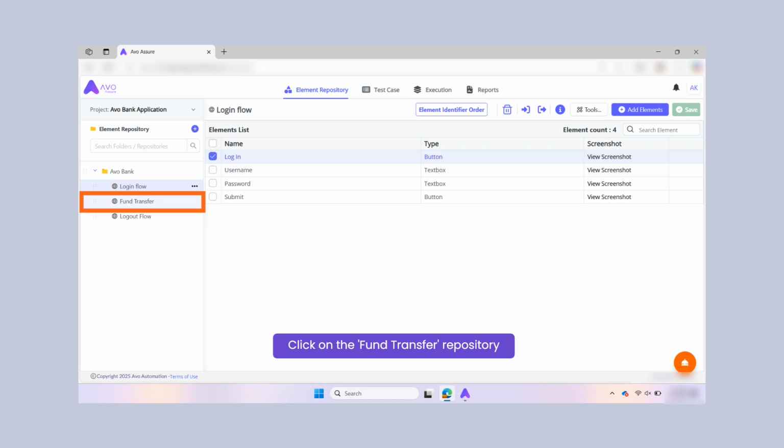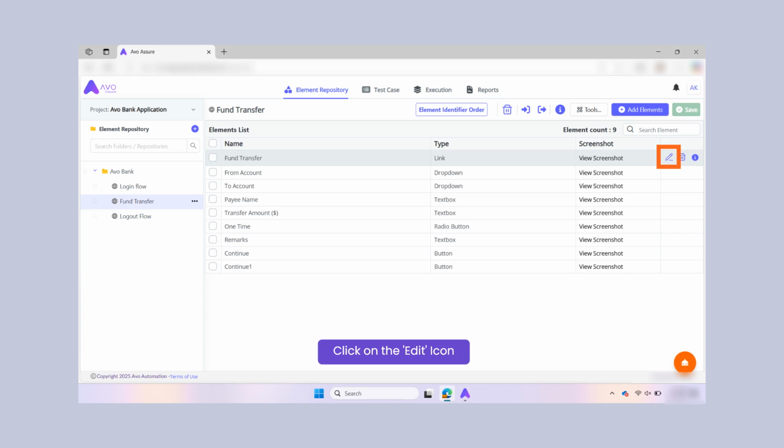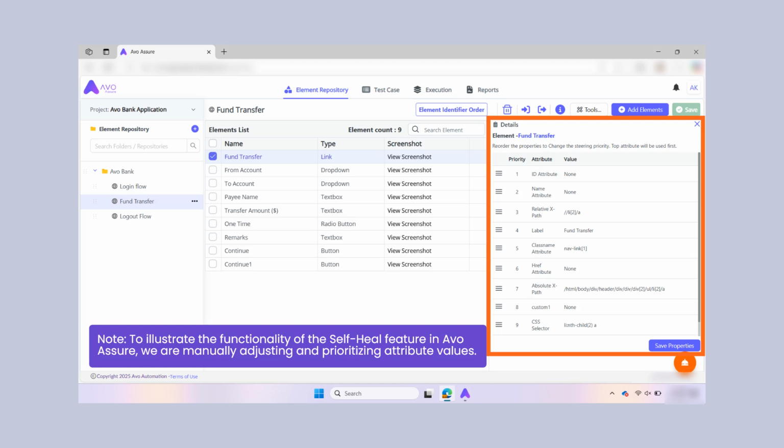Navigate back to the fund transfer repository to observe the impact of the self-heal feature. Click on the edit icon of the fund transfer element. As you can observe, no changes in the attributes after discarding the changes even post-execution. With this, you are now familiar with the use of different options of the self-healing feature in Avo Assure.